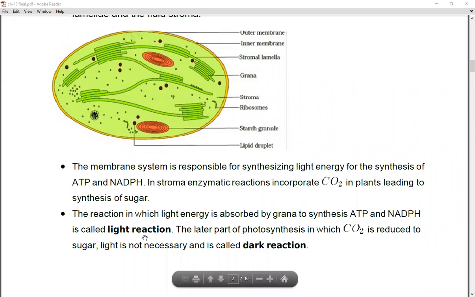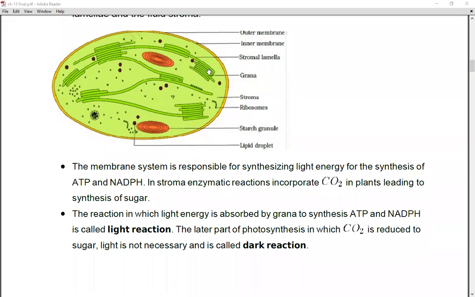Now, the reaction in which the light energy is absorbed by grana to synthesize ATP and NADPH is called light reaction, right? Whichever reaction takes place in the presence of light is said to be the light reaction. In this light reaction, the light energy is absorbed by the grana, and the grana is responsible for producing the ATP energy and the NADPH. As this reaction takes place in the presence of light, it is known as light reaction, right?